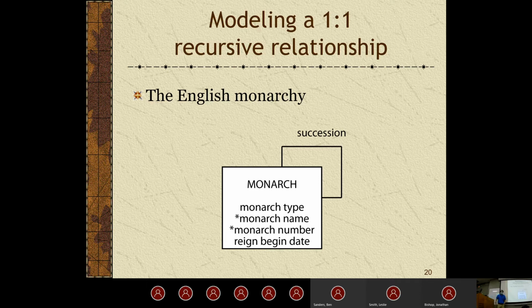If I list off King George VIII, do you know when that person was in office or in the crown? You probably don't. But if I list off that they began their crown on this date, and then you have someone after them who began their crown on a subsequent date, you know the order. You can determine that. This is really cool.